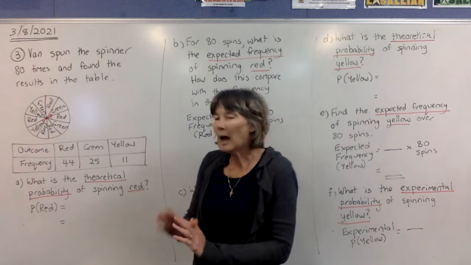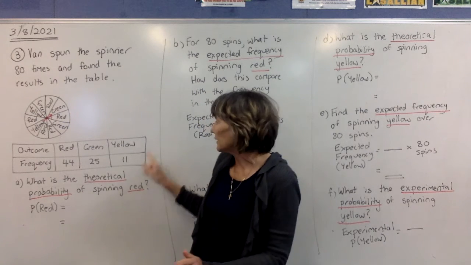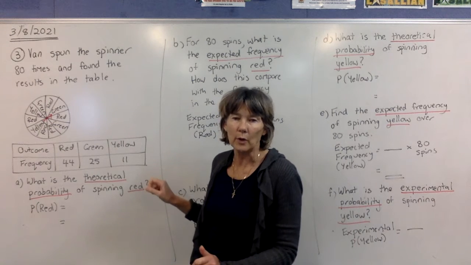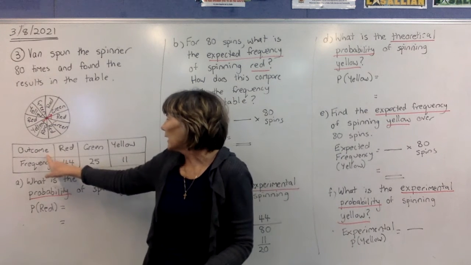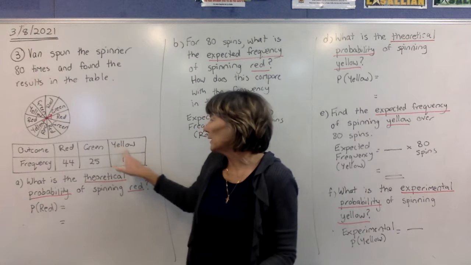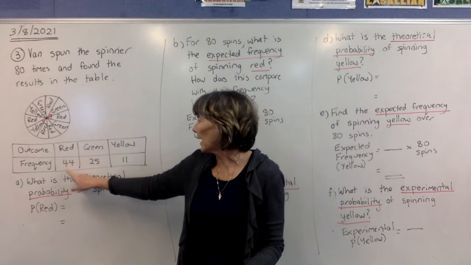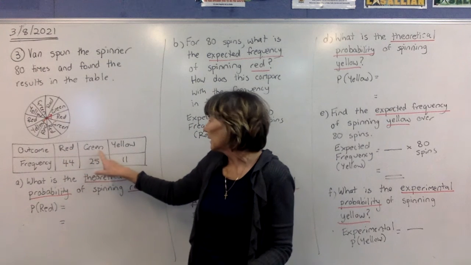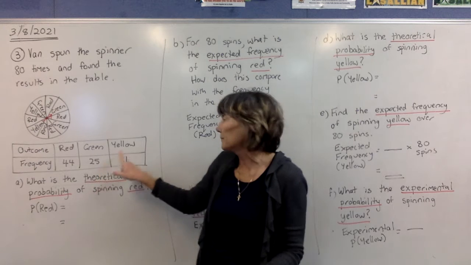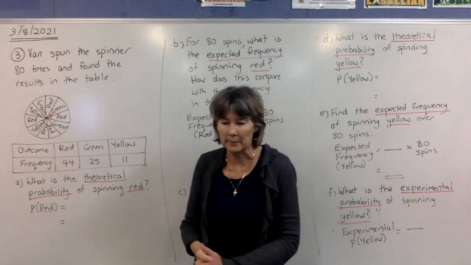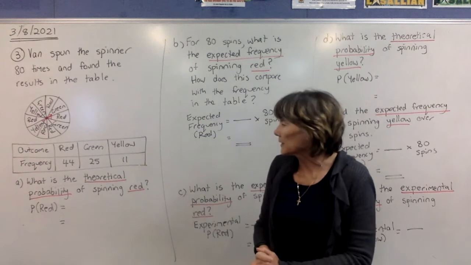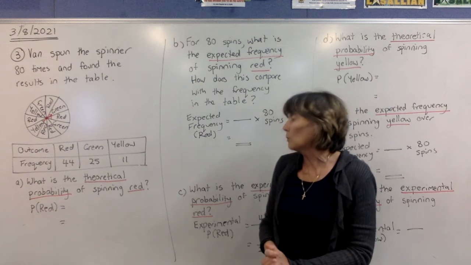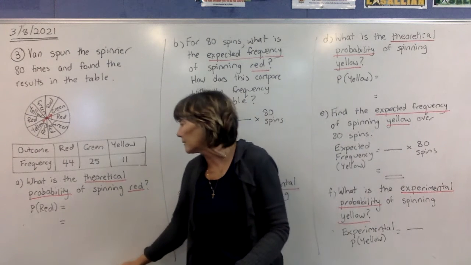Now, after you spun the spinner 80 times, these are the results of what you got. So the outcomes are listed on the top row here. So you've got red, that happened 44 times. Green we got 25 times and yellow we got 11 times. So in the question here it says, what is the theoretical probability of spinning red?